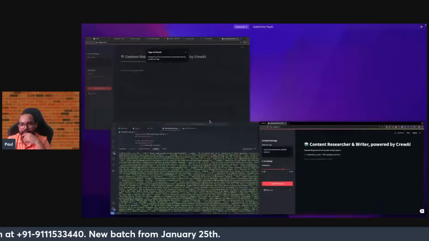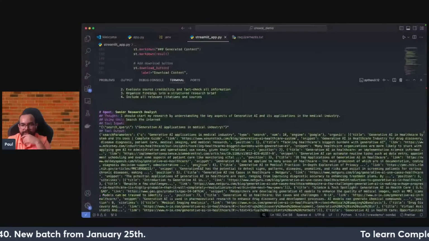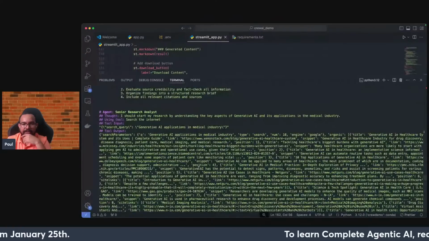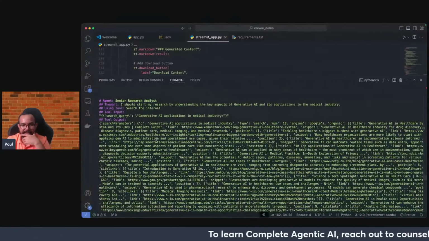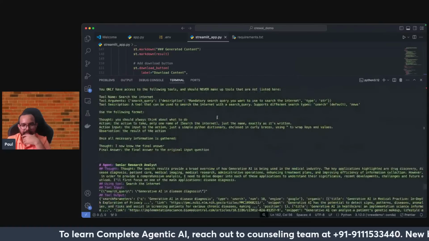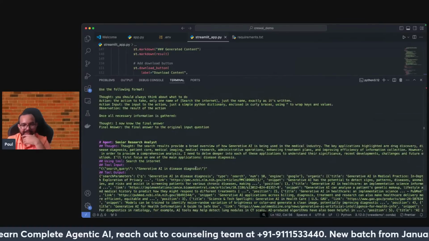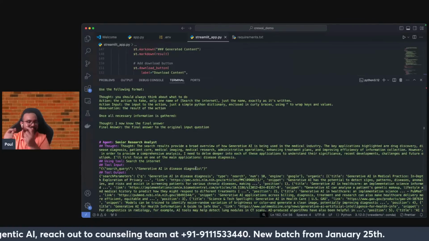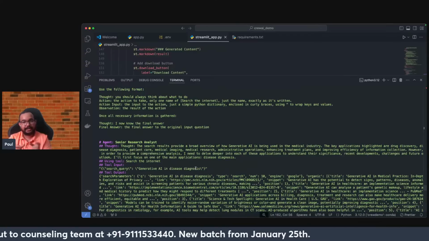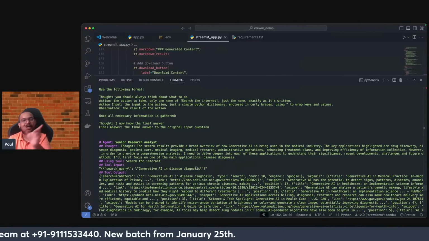It should be done. Let me look into the terminal because from the terminal I will get to know. You can see so many types of generative AI applications in the medical industry. Again, the search query: it will try to see generative AI in disease diagnosis. You can see the query is getting modified. It's not like the one that I have given is hard coded.